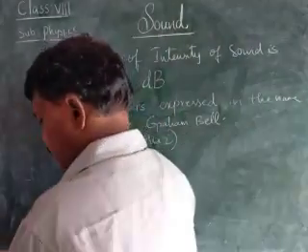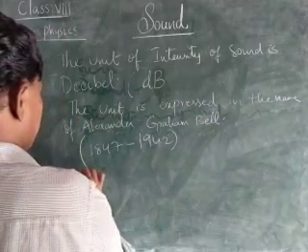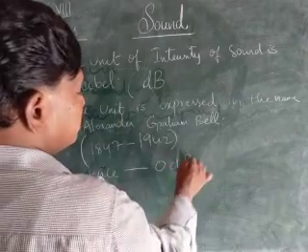Okay, children. And here, the smallest audible sound, near total silence, is 0 decibels.